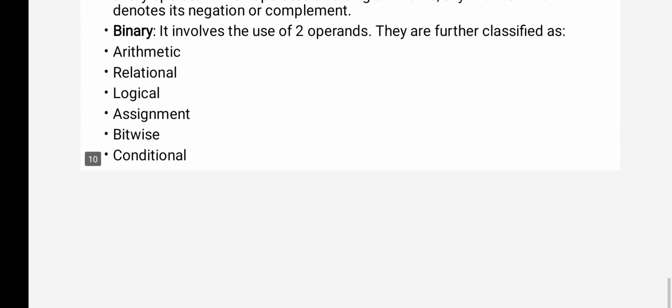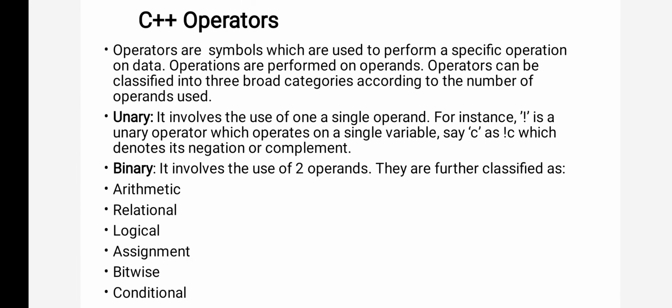The next one is the operator. See, what are operators? I have already explained operators in C programming. Okay, so an operator is a symbol which is used to perform some arithmetic and logical operations like addition, subtraction, multiplication. Okay, so what is an operator? An operator is a symbol which is used to perform some arithmetic and logical operations on operands.